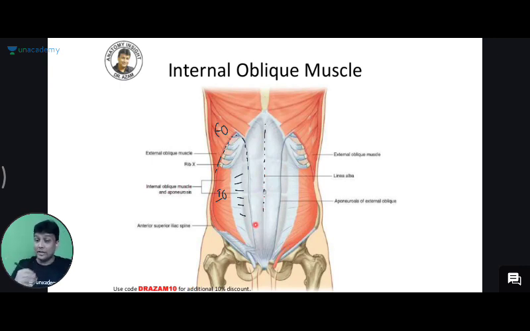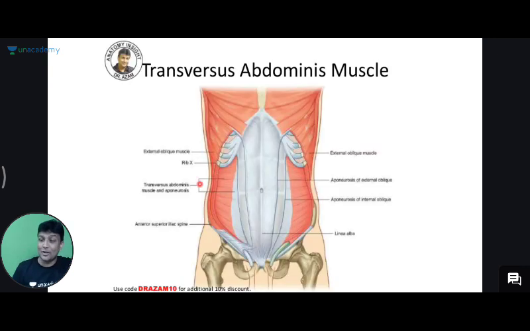I will cut and remove that one too. If I cut and remove that, again I'll be able to see what? Transversus abdominis. External oblique, internal oblique, and now this one is transversus abdominis. And again, the same concept there. It will also have its aponeurosis. So basically, guys, what I'm trying to put in your mind here is that from the lateral side, there are 3 muscles coming: external oblique, internal oblique, and transversus abdominis. And they have their own respective aponeurosis: external oblique aponeurosis, internal oblique aponeurosis, and transversus abdominis aponeurosis.